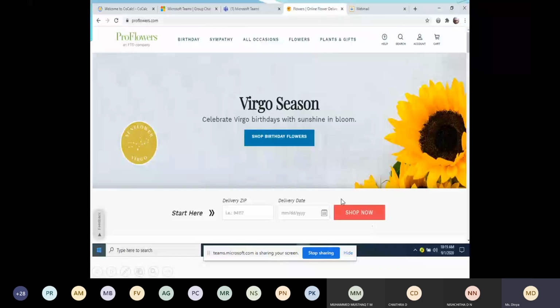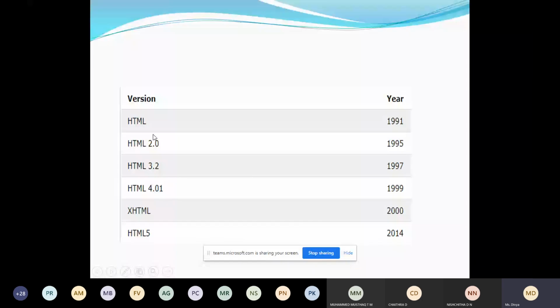Coming to the versions, we are using HTML5, even in the laboratory. Previous to HTML5, the students were studying XHTML. Your seniors were studying XHTML. Now the topic is revised, and you are studying HTML5 in the 17 scheme, which started in the year 2014.